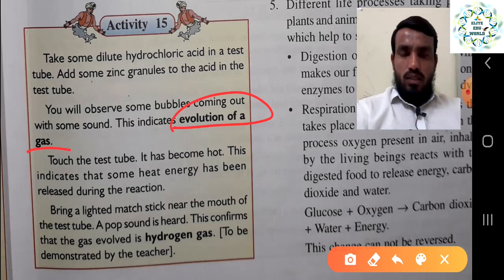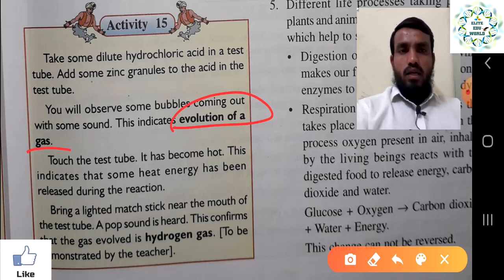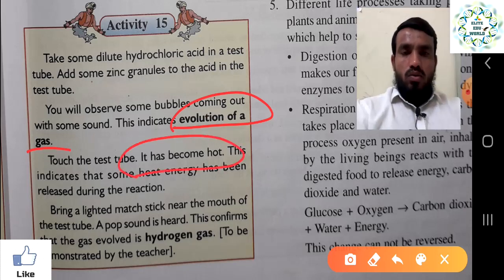When you touch the test tube, it becomes hot. This indicates that some heat energy has been released during this reaction. So two things are happening: number one, evolution of gas, and number two, evolution of heat, because it is becoming hot. Both of these show it is a chemical reaction, because heat is releasing and gas is also releasing.